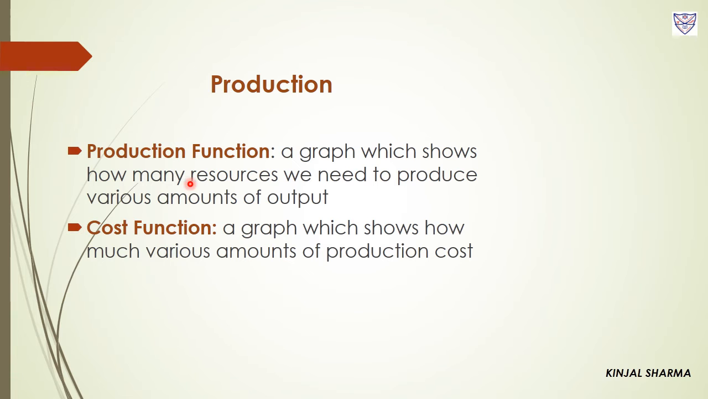Now production. The production function is a graph which shows how many resources we need to produce various amounts of output. And what does the cost function show? It is a graph which shows how much various amounts of production cost.